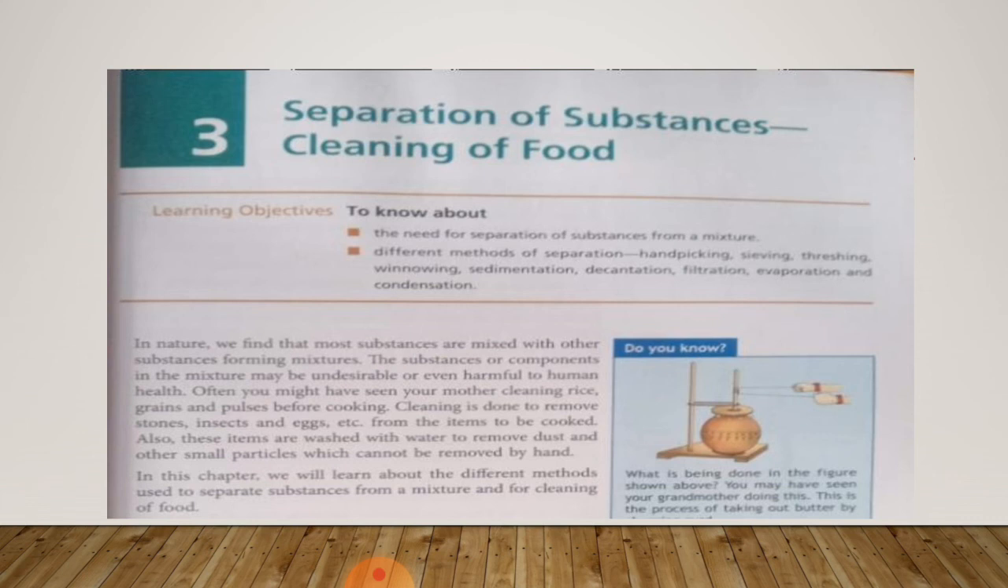In nature, we find that most substances are mixed with other substances, forming mixtures. The substances or components in the mixture may be undesirable or even harmful to human health. So, we learn that nature has many things in a mixed state, which is called a mixture. These mixtures can be good or bad for our health. Things are called substances or components in the language of science.